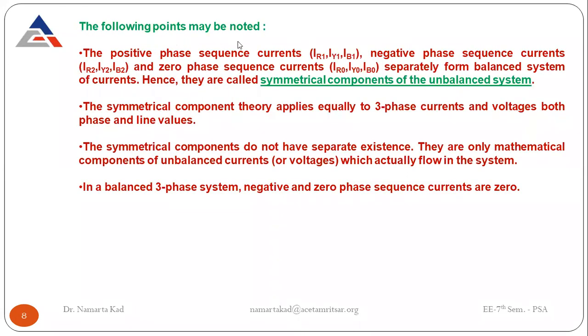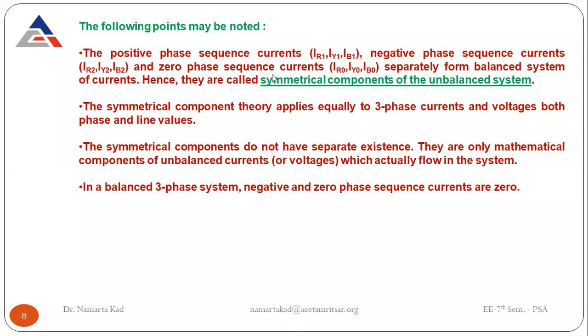So the following points should be noted down now. The positive phase sequence currents IR1, IY1 and IB1, negative phase sequence currents IR2, IY2, IB2, and the zero phase sequence currents IR0, IY0, IB0 separately form balanced systems of currents. Hence they are called symmetrical components of the unbalanced system.